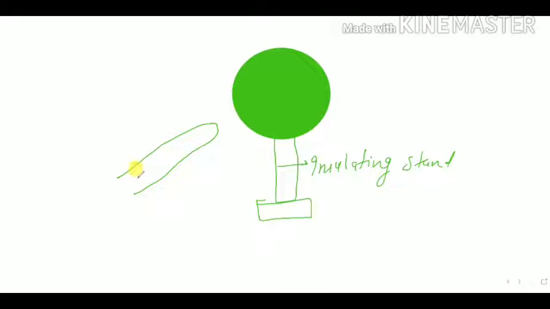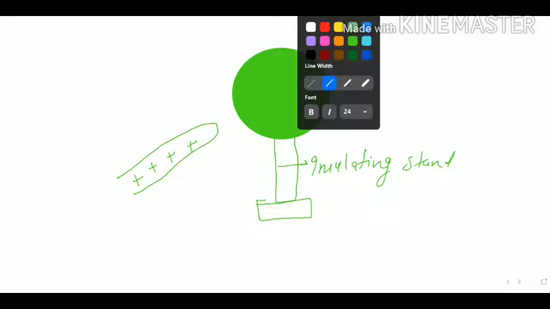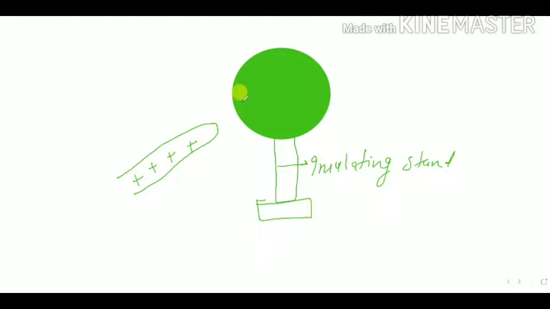We have to charge negative, ये स्फीयर को नेगेटिव चार्ज करना है. Changing the color. So I'll bring the positive charge. So what will happen, it will attract all the negative charge here and all the positive charge here. Now the same process, do the grounding, the symbol of grounding.